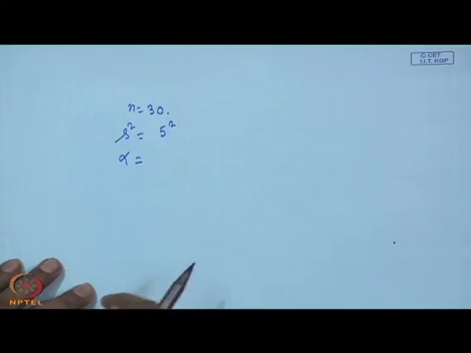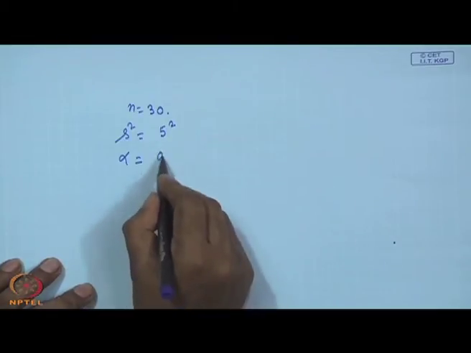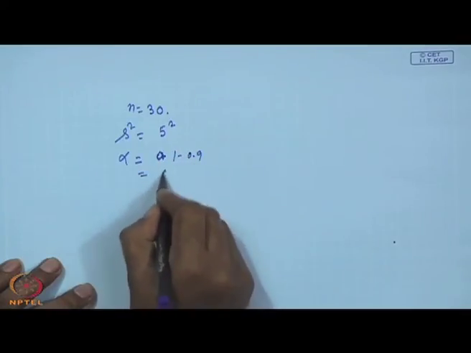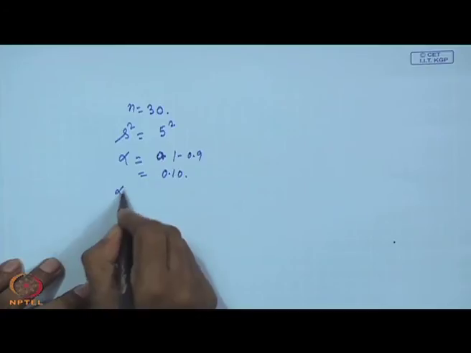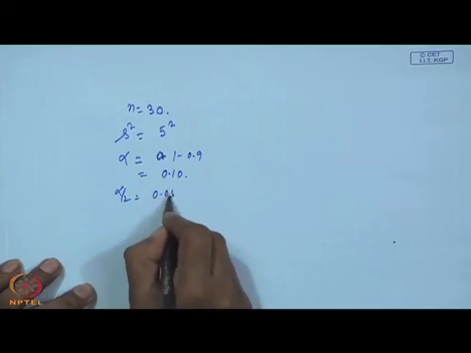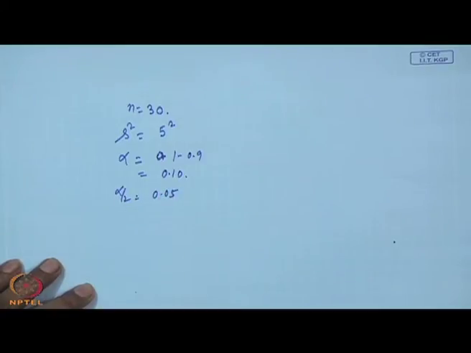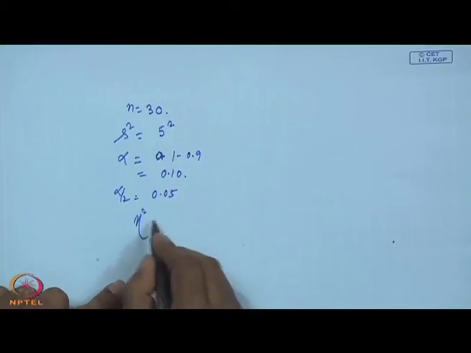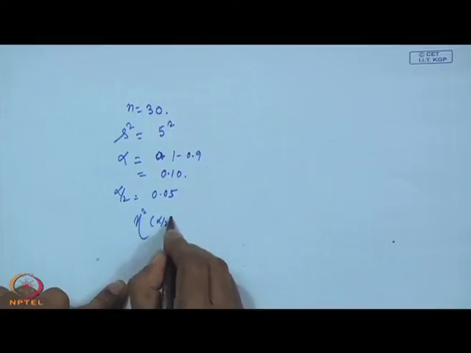So, we are saying 90% confidence interval. So, alpha equal to 0.1, that is 1 minus 0.9. So, your alpha by 2 is 0.05. You want to calculate two chi square values: chi square alpha by 2 with n minus 1, where n is 30, that is 29.